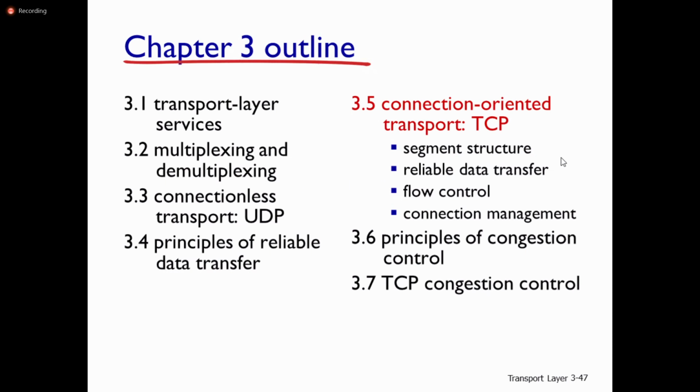The next one is connection oriented transport. Connection oriented transport means transmission control protocol. Transmission control protocol is a connection oriented protocol. User datagram protocol is a connectionless protocol. So these are the 4 things we are going to discuss as part of TCP. What is segment structure? What is reliable data transfer in TCP? What is flow control? And how the connection management takes place in TCP, because it is a connection oriented protocol. So before transmitting the information between sender and receiver, there should be a connection between sender and receiver.